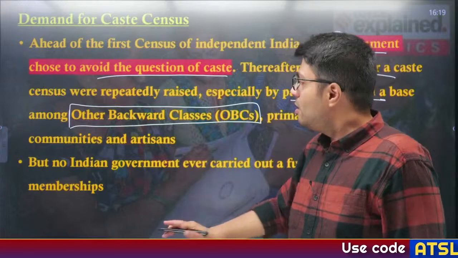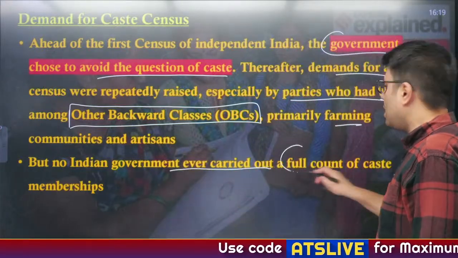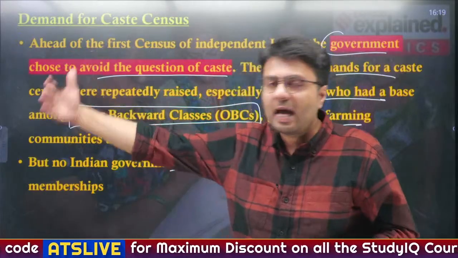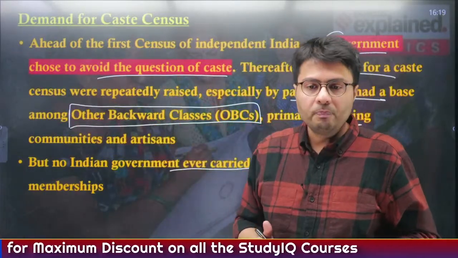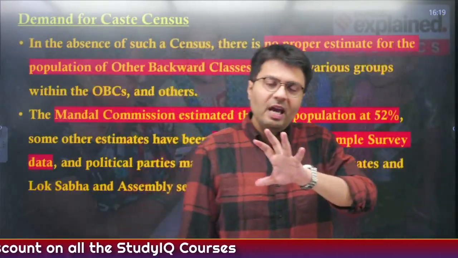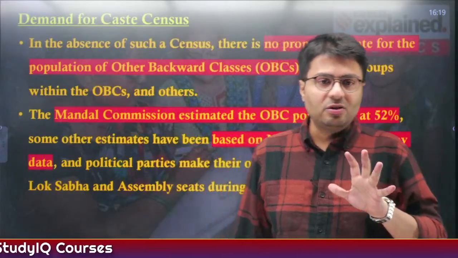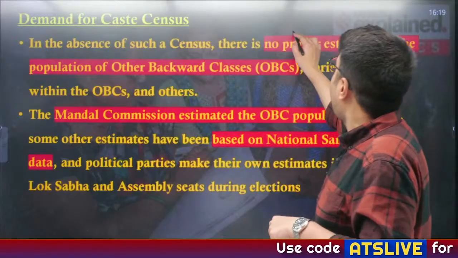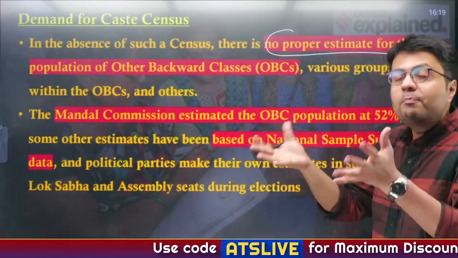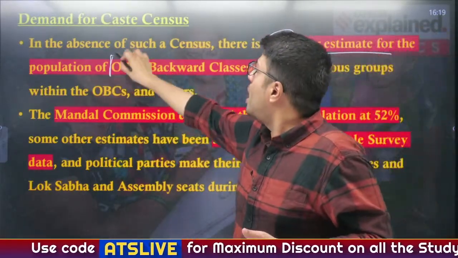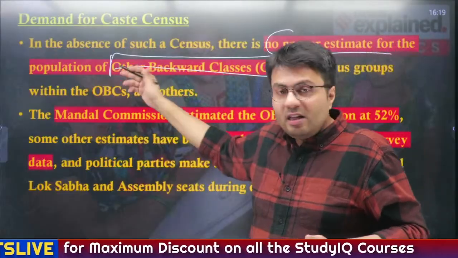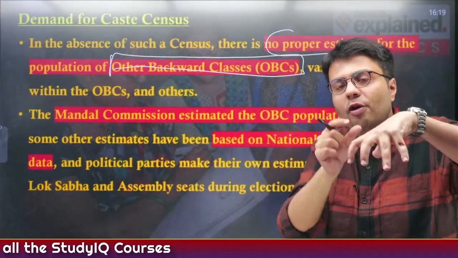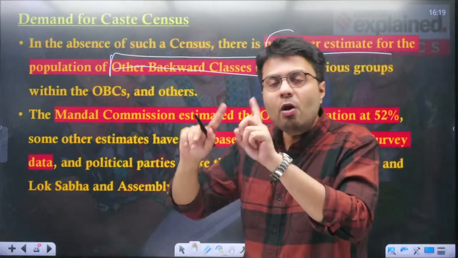But even then, no Indian government has carried out a full count of caste based membership data when it comes to census since the time India got independent until now, right? So this is why we try to avoid such caste based census. Now in absence of such census, you understand there is right now no proper estimate of how many population in India belong to other backward classes, or within this OBC larger category, what is the population composition of individual caste, right? So we do not have that kind of data.